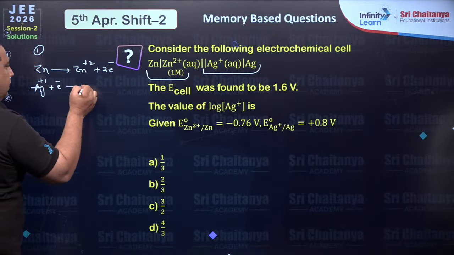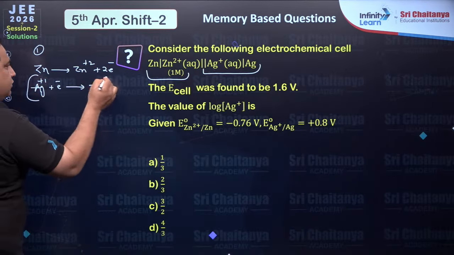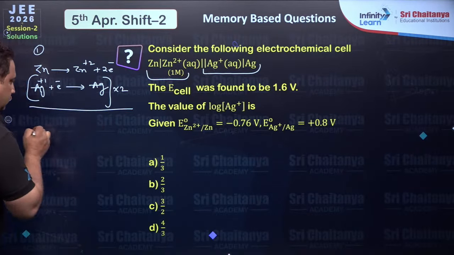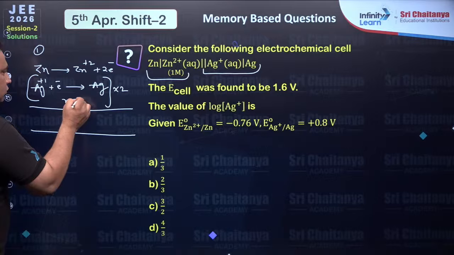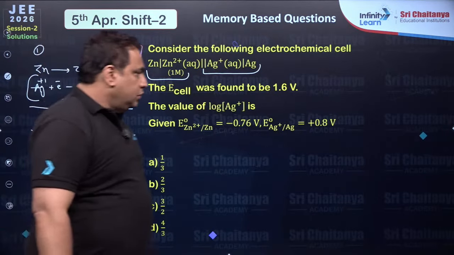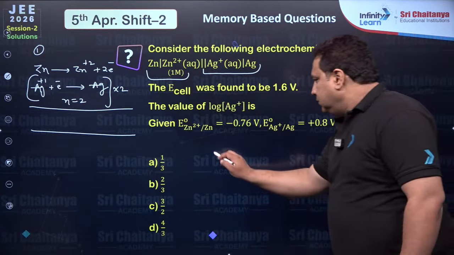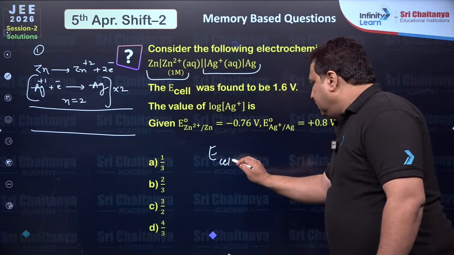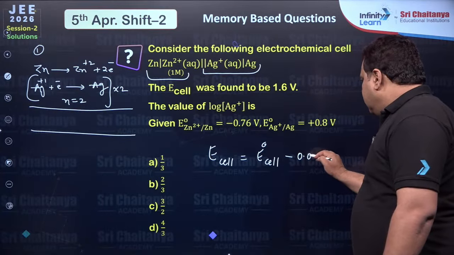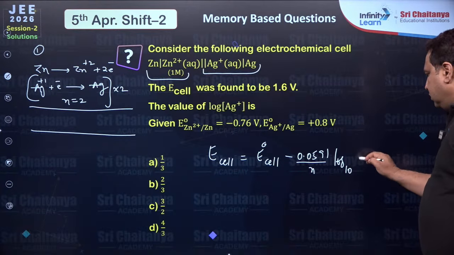Silver can take the electron and become silver. But in both scenarios, one thing is common, that n will come 2. Now applying the Nernst equation, E cell is equal to E naught cell minus 0.0591 upon n log base 10 Q.